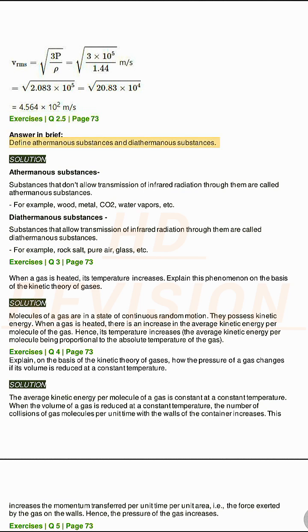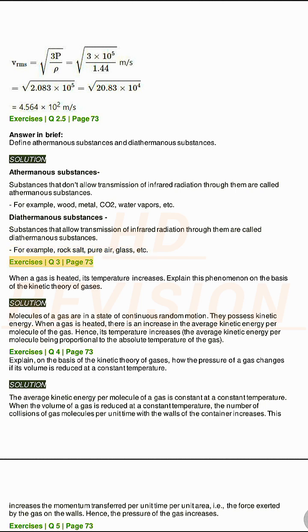Exercises Q2.5, page 73. Answer in brief. Define athermanous substances and diathermanous substances. Solution. Athermanous substances: substances that don't allow transmission of infrared radiation through them are called athermanous substances, for example wood, metal, CO2, water vapors, etc. Diathermanous substances: substances that allow transmission of infrared radiation through them are called diathermanous substances, for example rock salt, pure air, glass, etc.